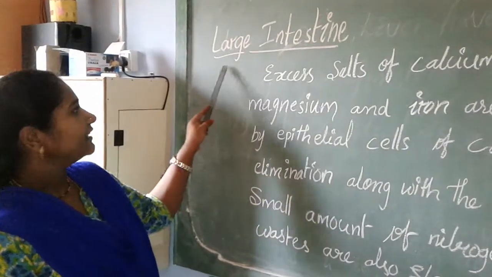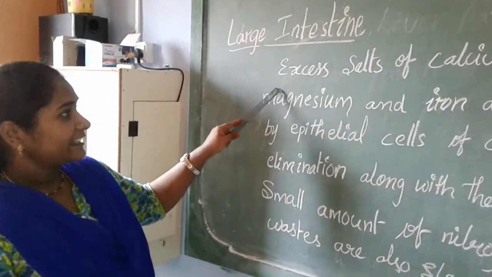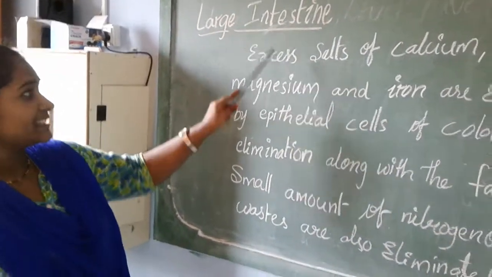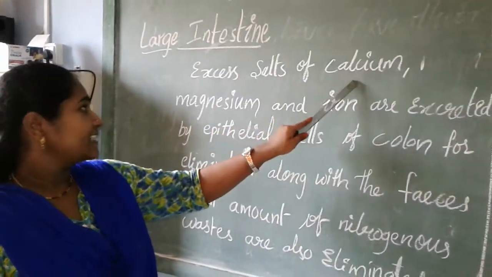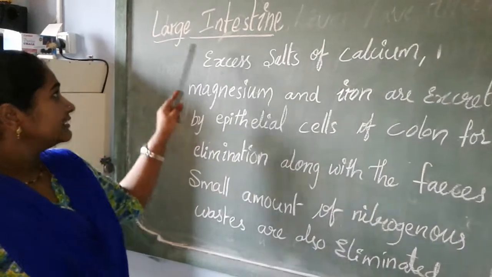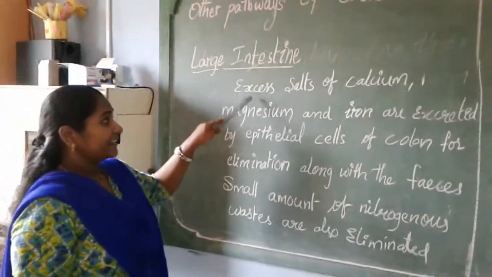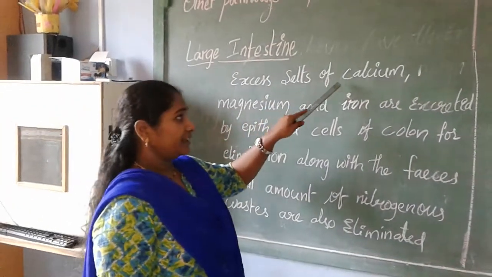Next is the large intestine. It eliminates the excess salts of calcium, magnesium, and iron from the body.